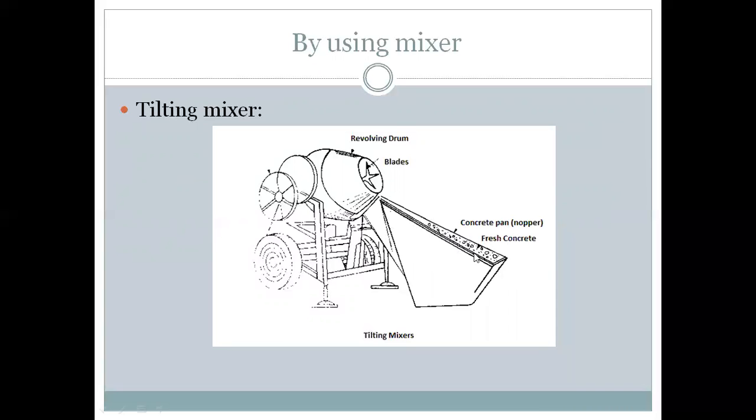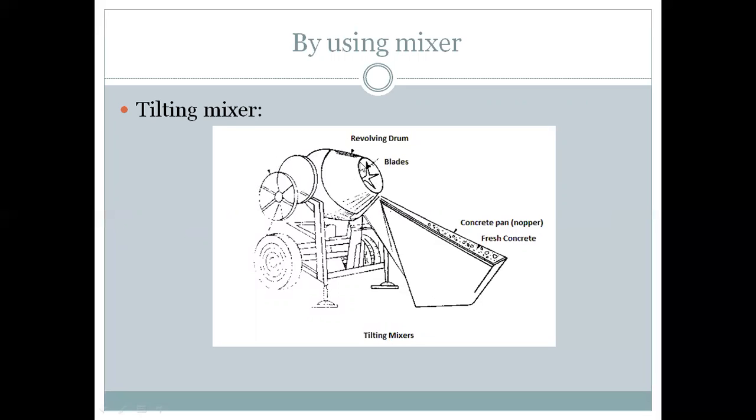The hopper is raised into the drum, and these ingredients are filled into the drum, and then the drum is rotated, and it will mix all the ingredients.